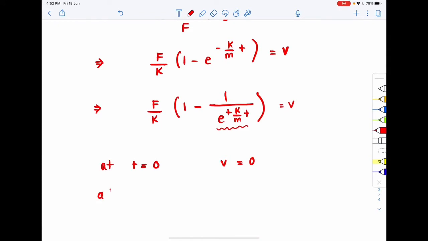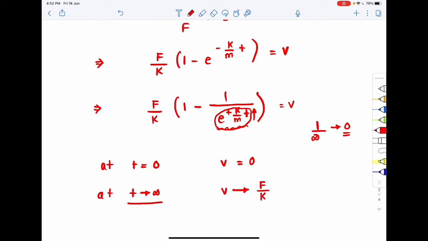Now suppose I want to find at very great time, when t tends to infinity. This exponential term will be tending to infinity, so 1 by infinity will tend to 0. So that means at very great time, when t tends to infinity, the velocity tends to F by k. Why? Because this term now reduces to 0, so 1 minus 0 is 1, so F by k.